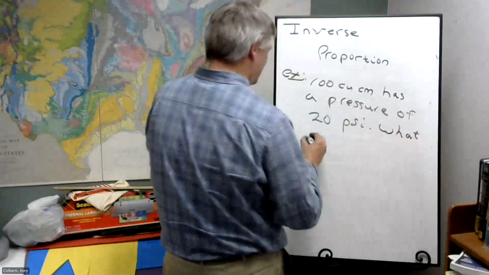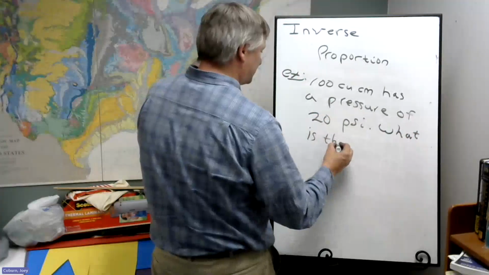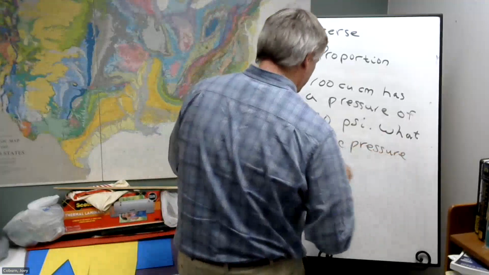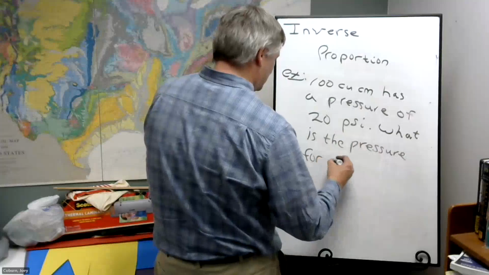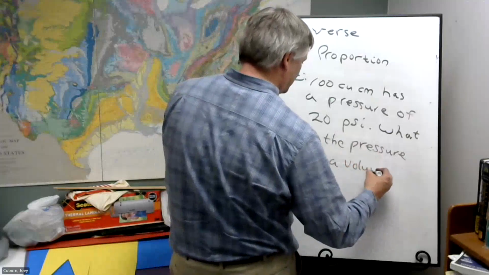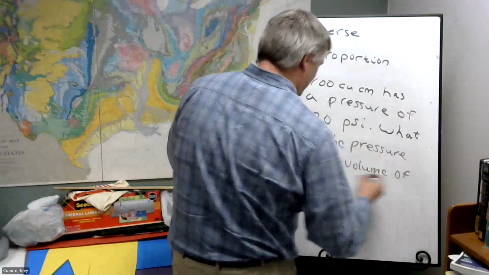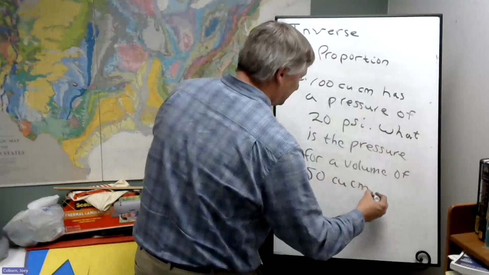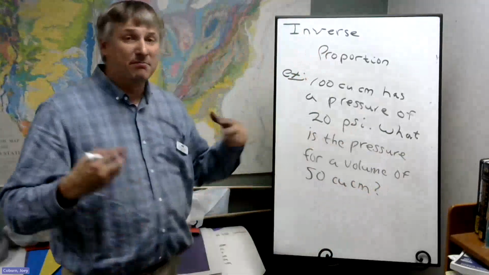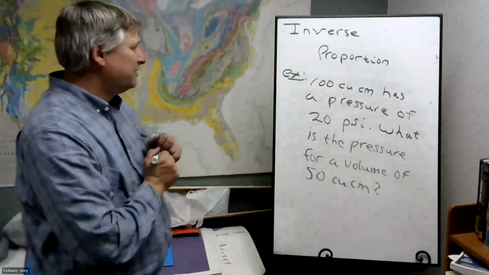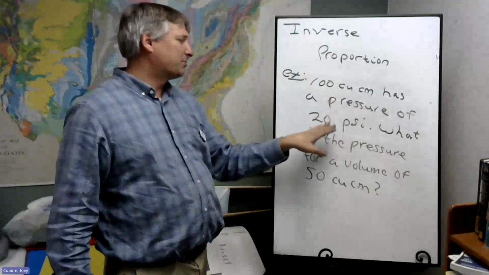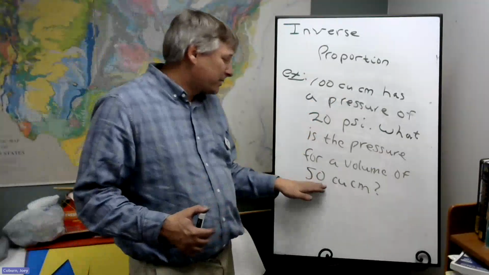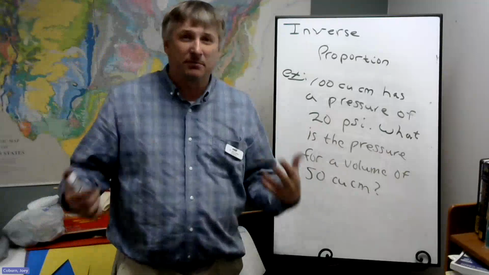What is the pressure for a volume of 50 cubic centimeters? Now, PSI is a measure of pressure. So at 100 cubic centimeters, the pressure is 20 PSI. What would happen if we shrunk this volume down? What would the pressure be?